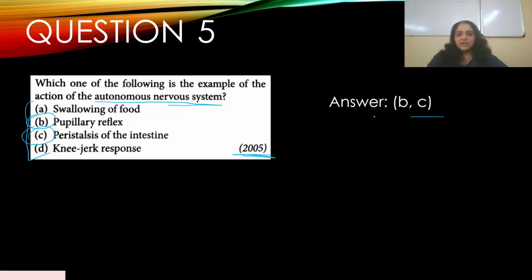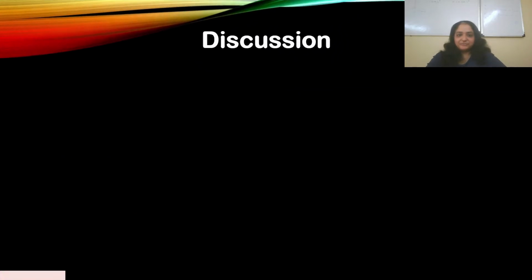So the answer ideally should be B and C. This is autonomous. Both of them are controlled by the autonomous nervous system. If you go to part 1, I've made a very nice table of all the parts of the organs of the body and in sympathetic and parasympathetic how they function. So let's go to the discussion.